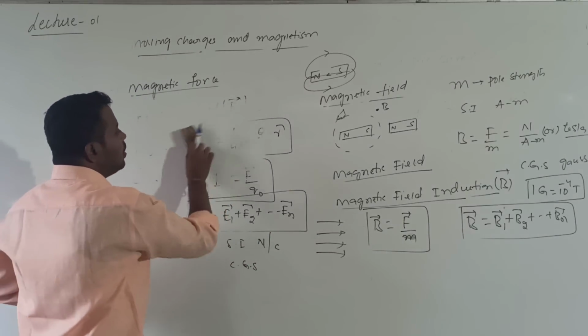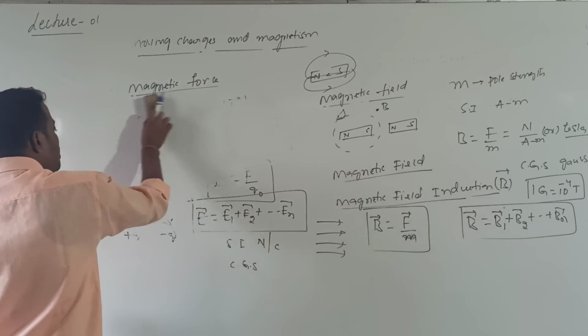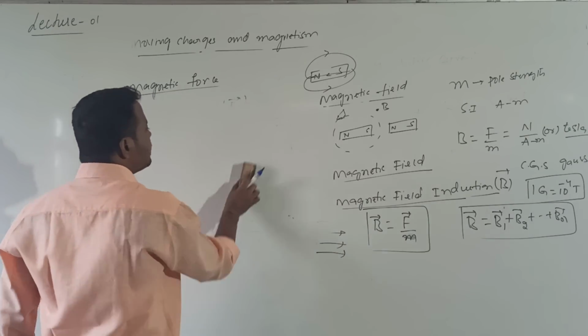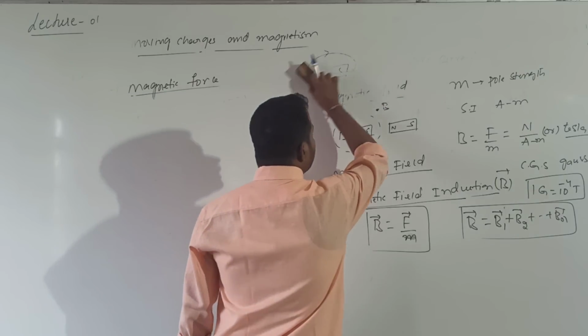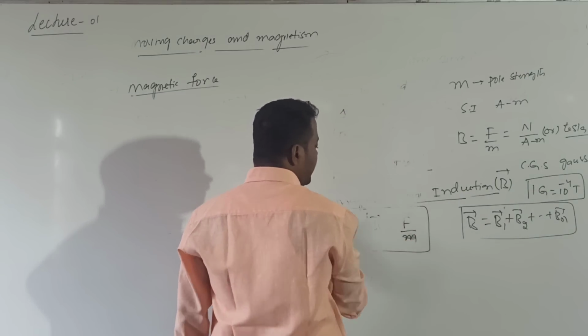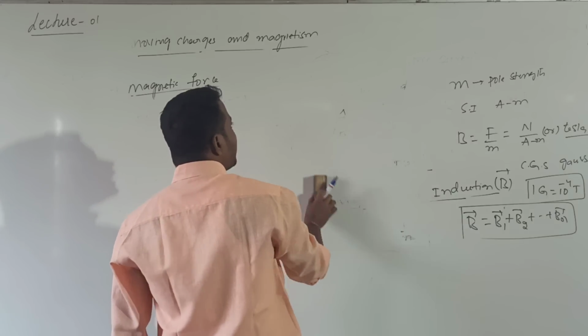Now we know that whenever a charge is kept in an electric field, it will experience a force. What is the force acting on a charge placed in an electric field of intensity E bar?